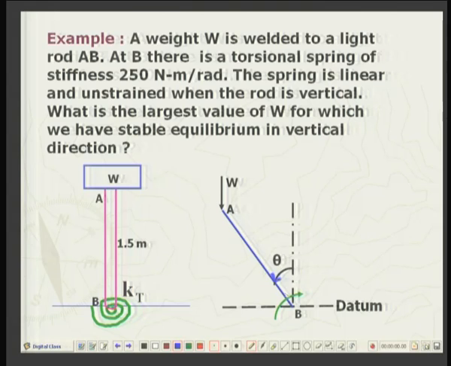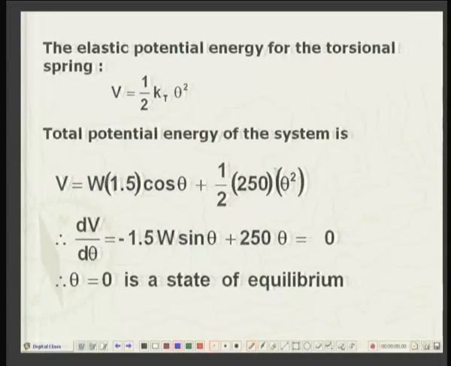So, it means this length is 1.5, the length of the rod, into cosine theta, that will be the vertical intercept. So, that is the potential energy of the weight, plus half 250, that is the torsional stiffness of the spring, theta square. All right. So, this is the total potential energy, and if I differentiate it and set it equal to 0, that will be the state of equilibrium. So, that is a very simple step.